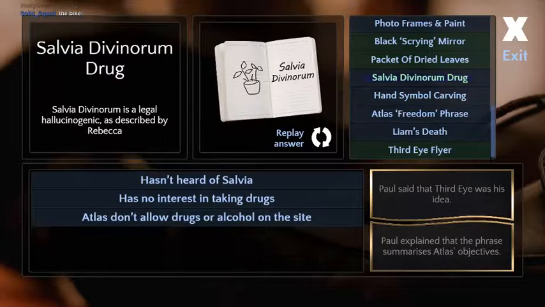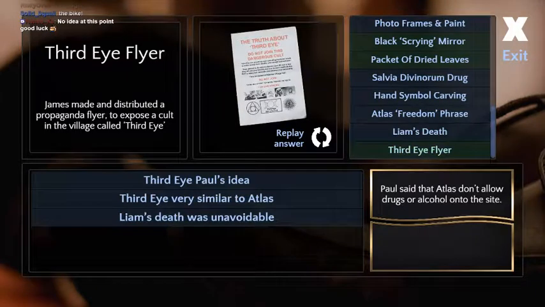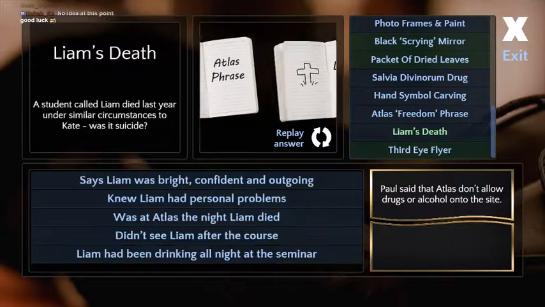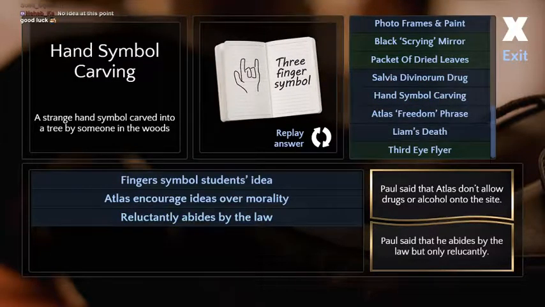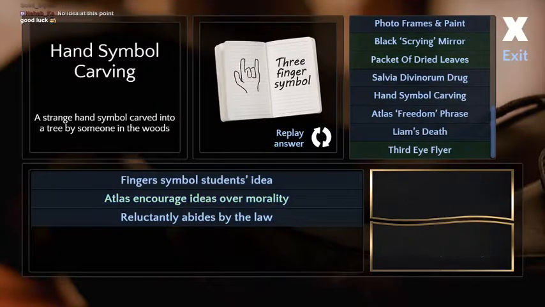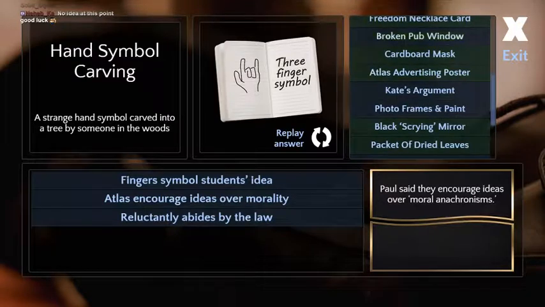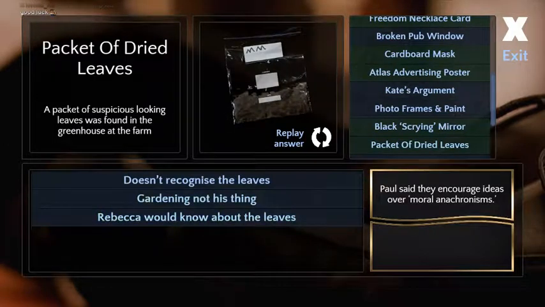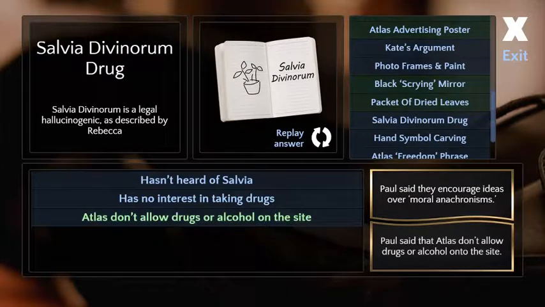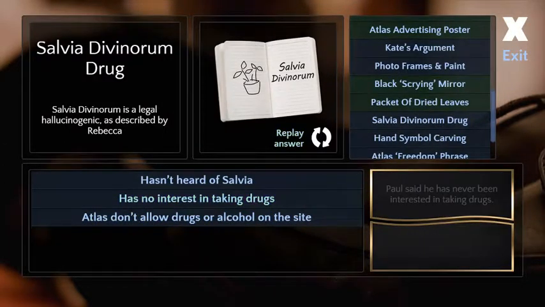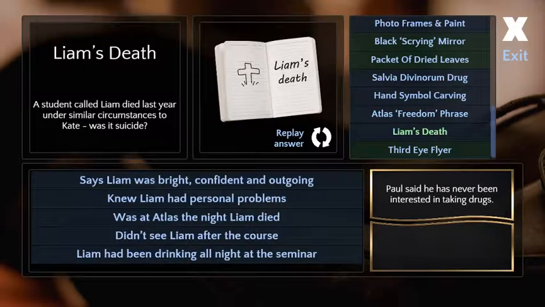They don't allow it, but he doesn't believe in following rules or whatever that was. Right. Oh, not that. Encourages ideas over morality, maybe? Something about these drugs. Squall says, the bike! But I think that might be a joke. And Nehab says, no idea at this point. Good luck. Thumbs up. I like the little thumbs up guy, too.